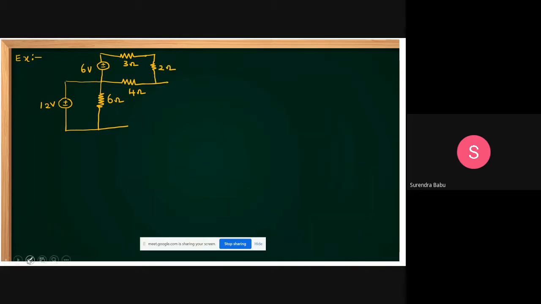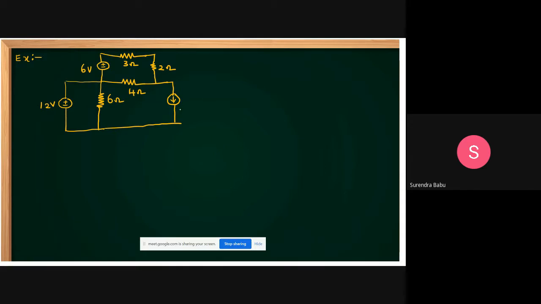I'm giving maximum possible difficulty here. Here there is a current source, common for two meshes, two loops, whose current is given as 8 amperes.